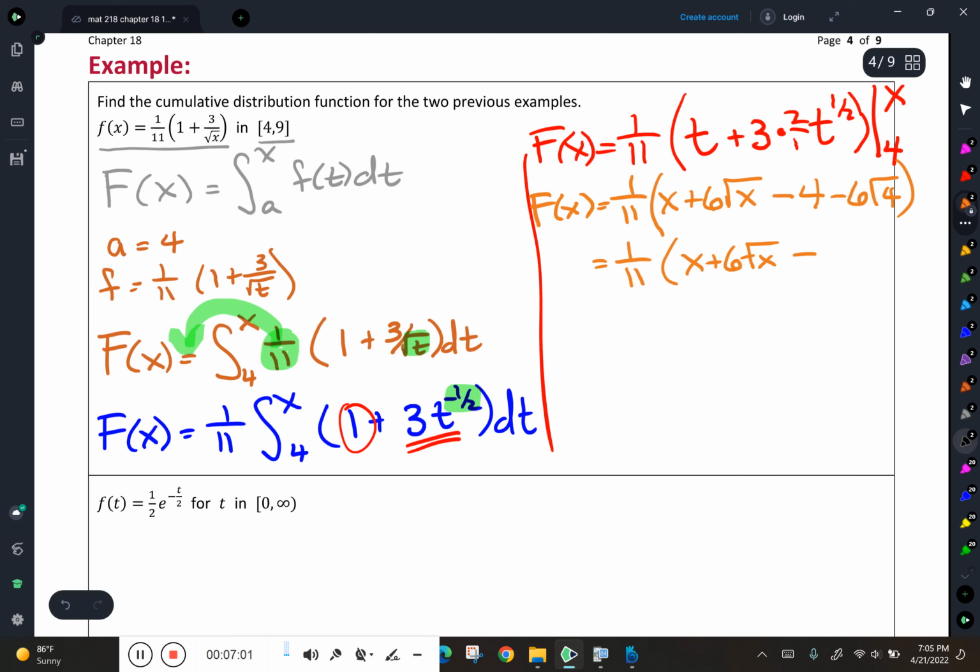That's a 2. 6 times 2 is 12. 12 minus 16. So my f of x, my cumulative distribution function, is 1/11 times x plus 6 root x minus 16.